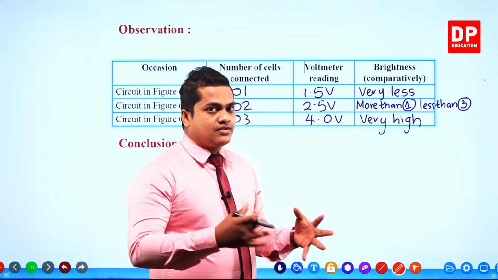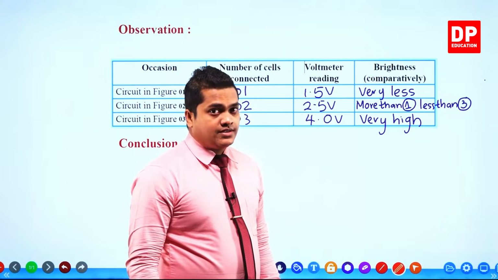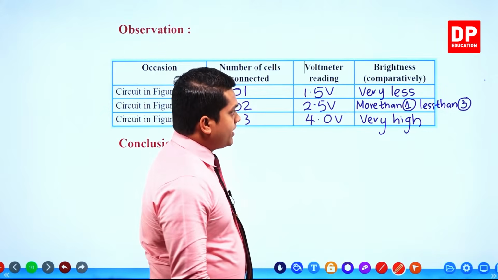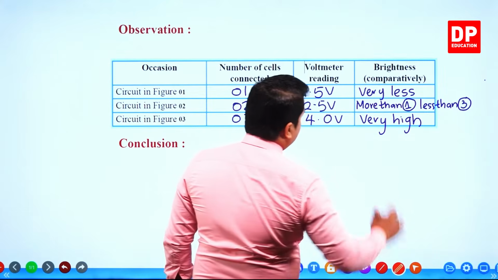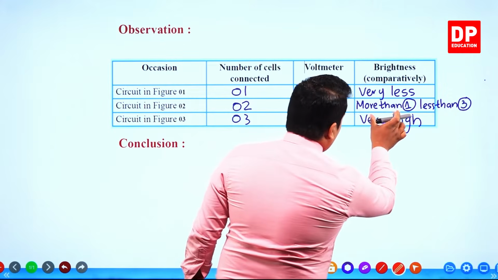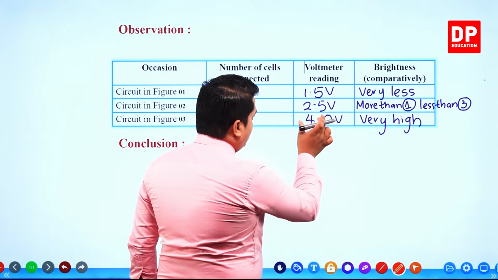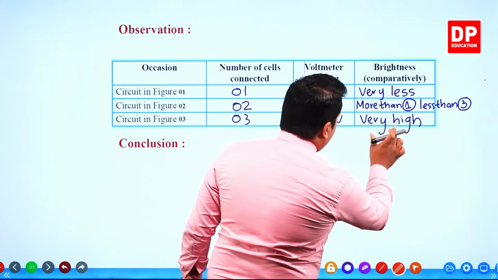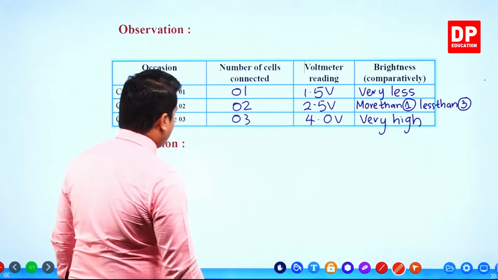And the brightness is also getting increased because of the increase in the current flow, right? So that's why under 1.5 very less brightness is given, under 2.5 more than 1 but less than 3 brightness is given, under 4 very high brightness is given, right? So we can write our conclusion.